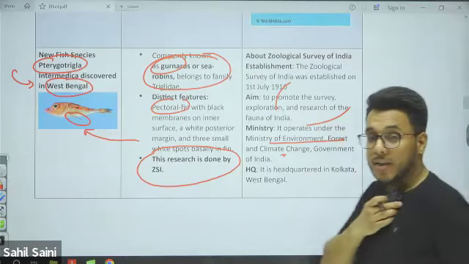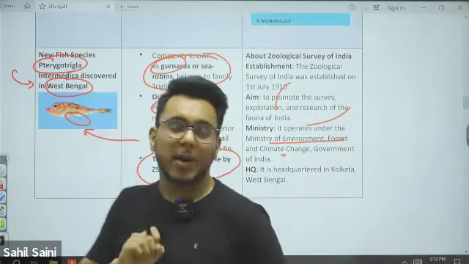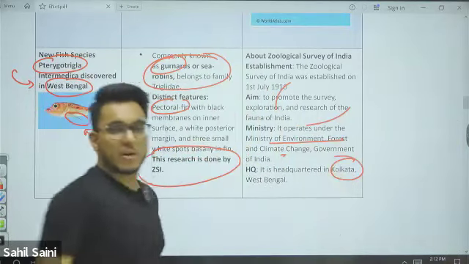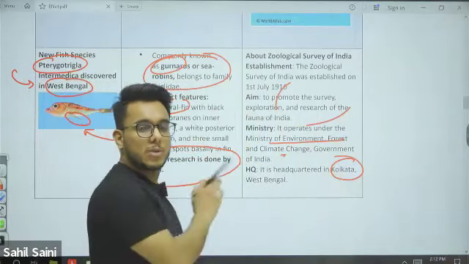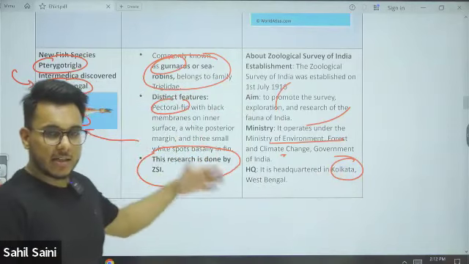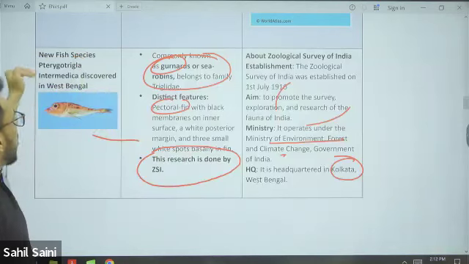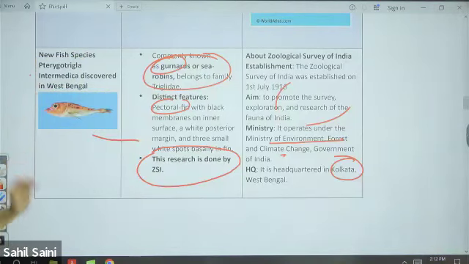One important thing is that its headquarters is not in Delhi. The headquarters of the Zoological Survey of India is in Kolkata. So it has discovered the Pterygotrigla around West Bengal.